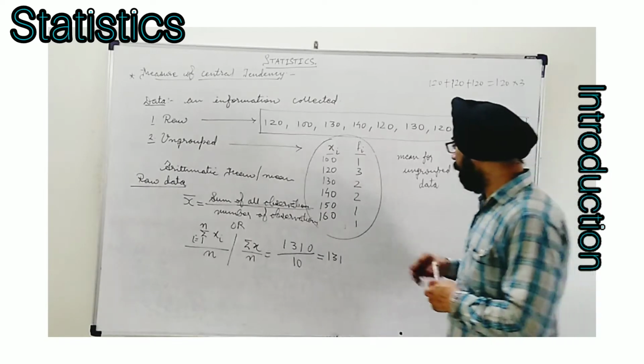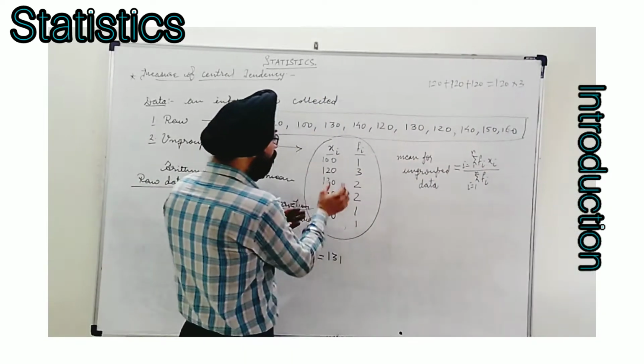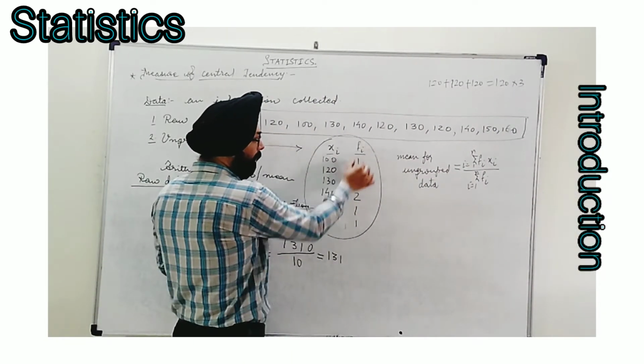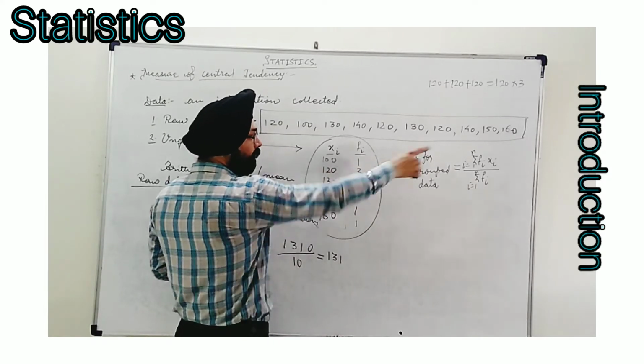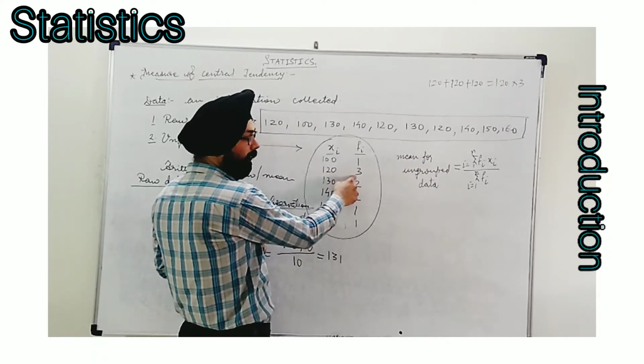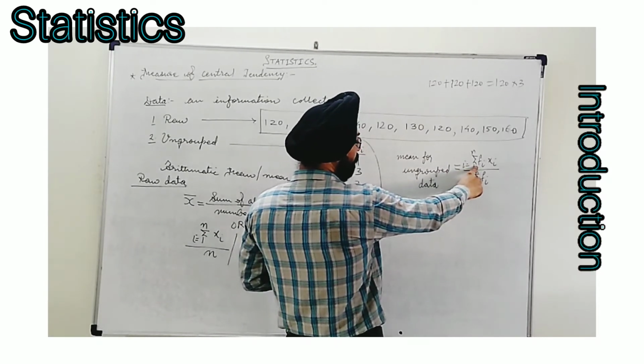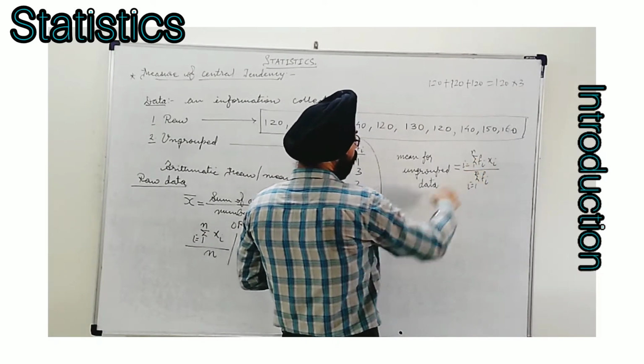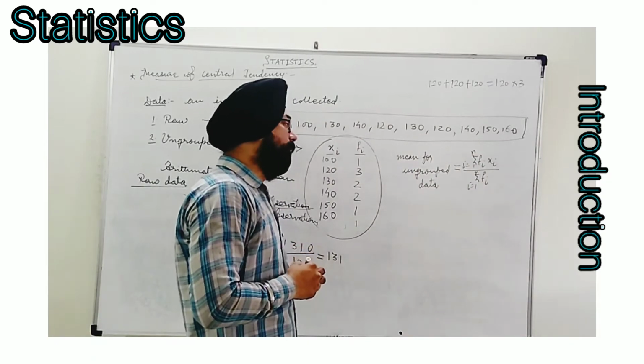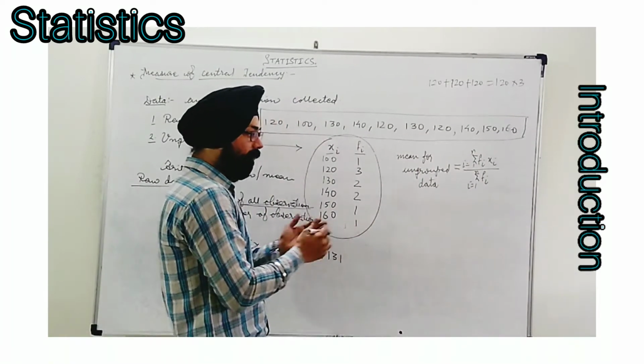I hope you understand. So when we multiply the observation xi by its corresponding fi, this makes fi xi. And as I said, this symbol is capital sigma in the Greek language, which we use for summation. Sum means adding all of them.